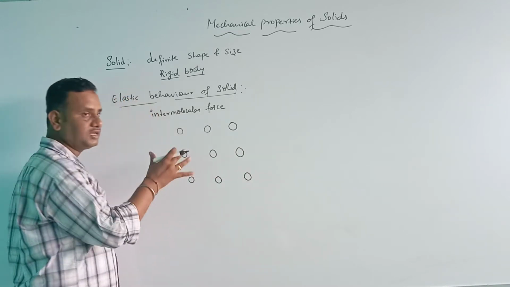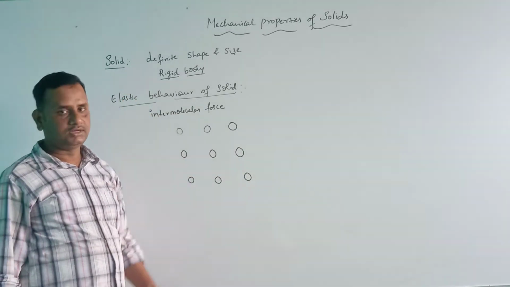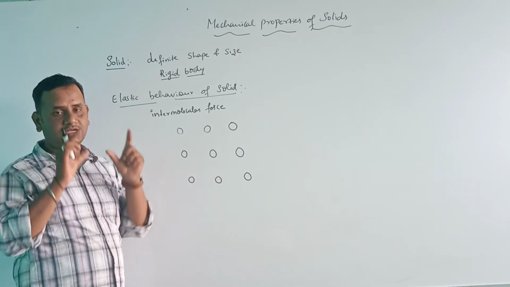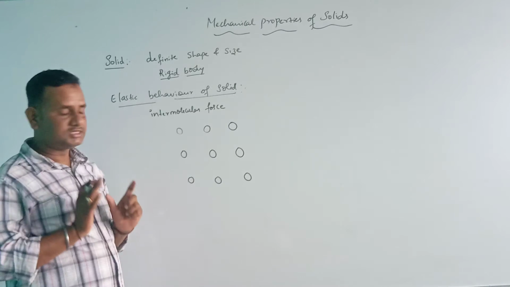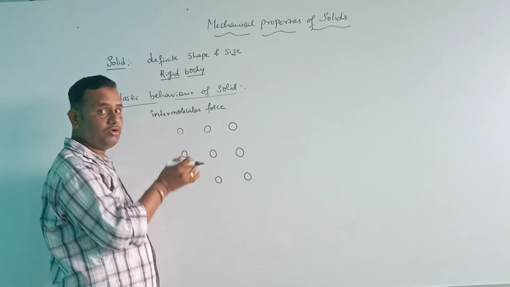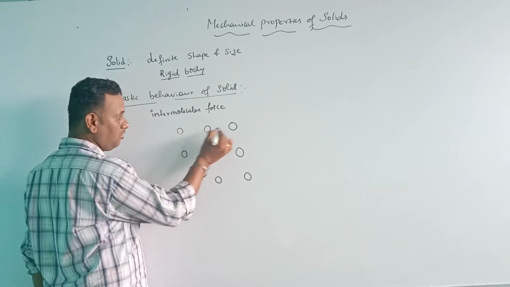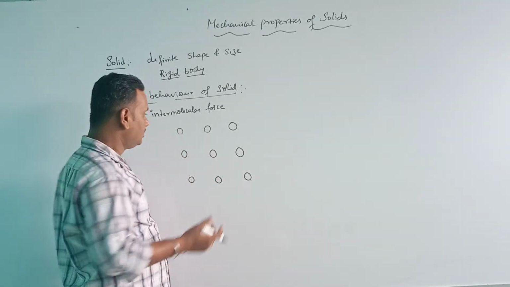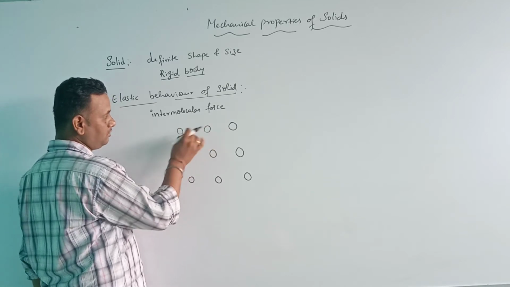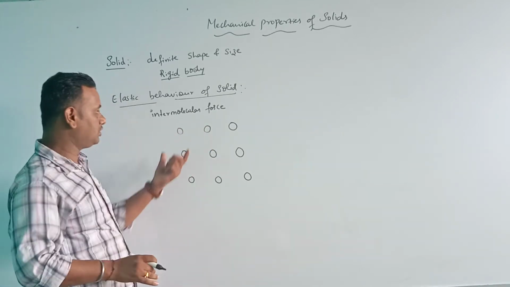A solid has a definite shape and size, which means its molecules are systematically arranged. I am considering these molecules as balls connected by springs.